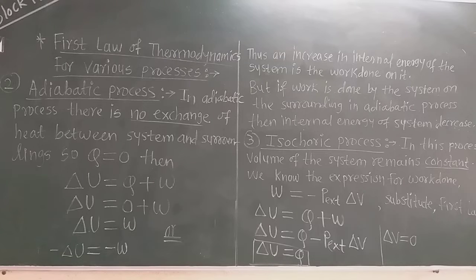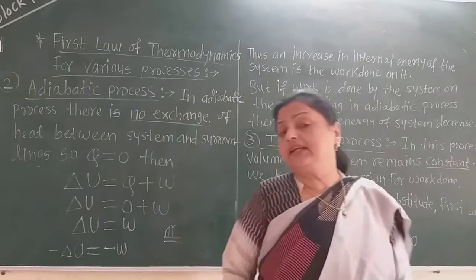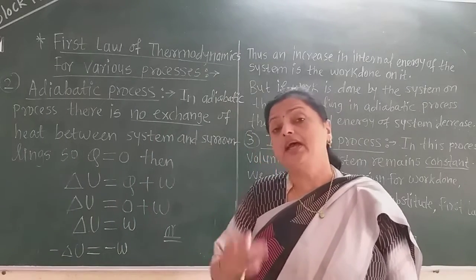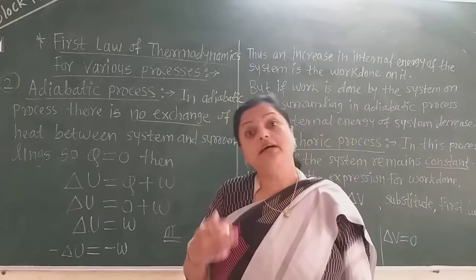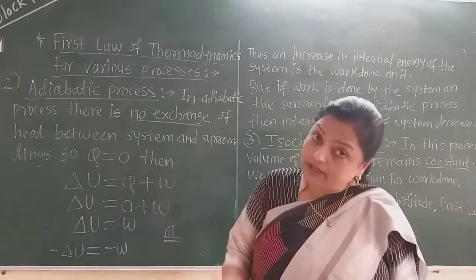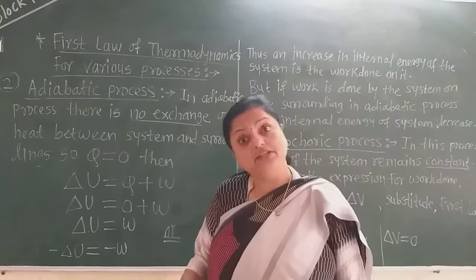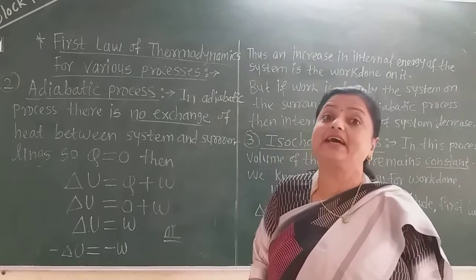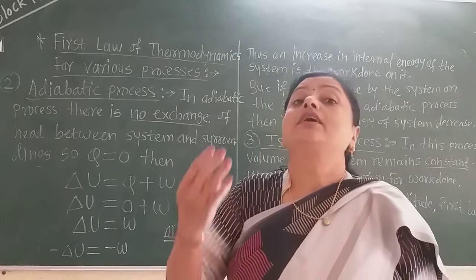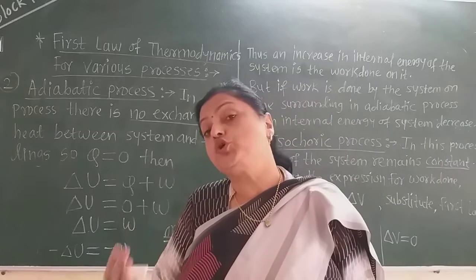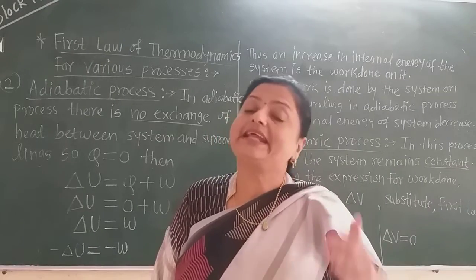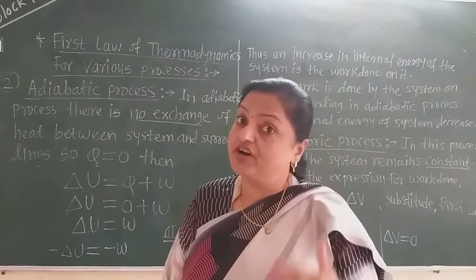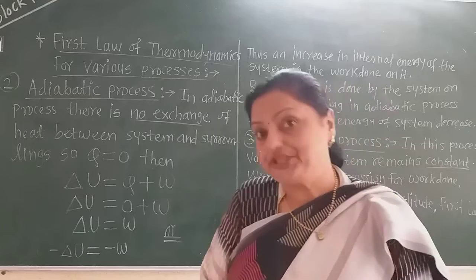Now in the isothermal process temperature remains constant, so internal energy also remains constant, and if we apply that to the first law of thermodynamics, delta U is 0. Therefore in the isothermal process, W, the work done, is equal to minus Q. That is, all the heat gets absorbed when work is done on the system.